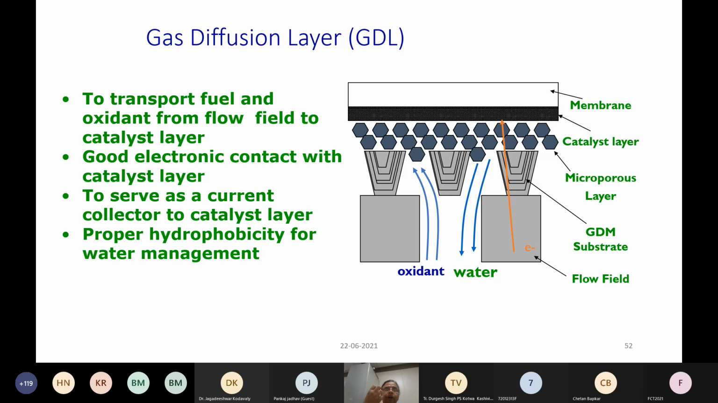So you need to have a good pathway for distribution of the gas, and also the same structure has to ensure that the water that is formed in the cathode layer does not flood the system, and it should drain off the water that is formed. So you have to have a proper balance of hydrophobic environment and the hydrophilic environment. So a gas diffusion layer helps in that structure.